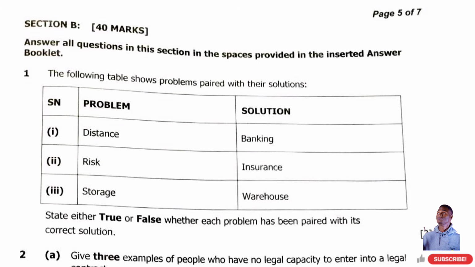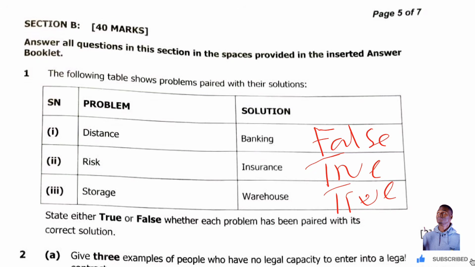This one is false. This is not true. A problem of distance can be solved by transport, not banking. Risk can be solved by insurance, so this is true. Storage, warehouse, this is also true. So 3 marks. Okay, you're done.